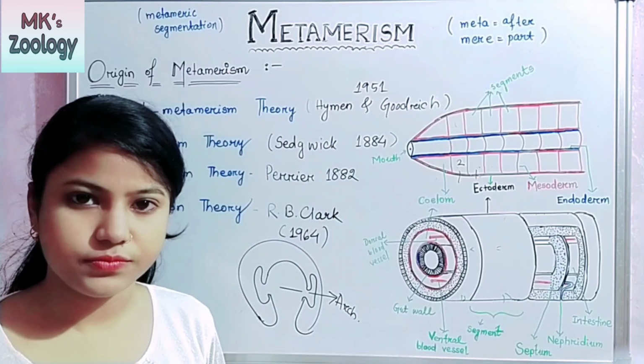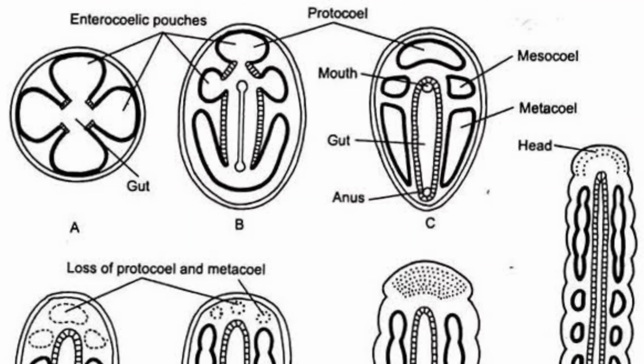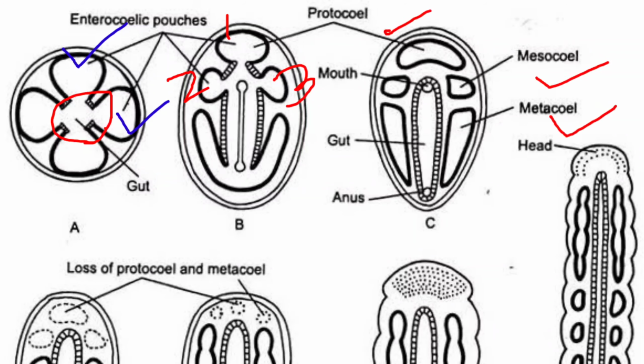Let's see here. Coelom originated from the central digestive cavity, and the initial division of two pouches resulted in three pairs of coelomic cavities, namely protocoel, mesocoel and metacoel.